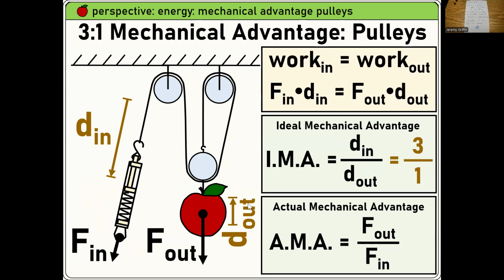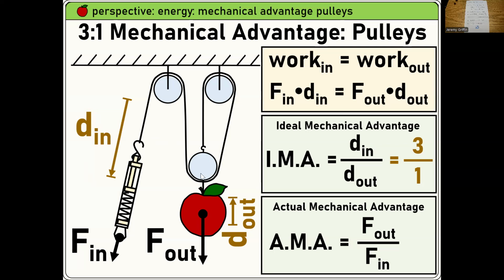All right. Here, let's do an example. Suppose this object right here weighs 24 newtons, right? 24 newtons. What is the tension in the string? What's 24 divided by 3? 8 newtons. How much force do you have to pull with to lift it? 8 newtons. Suppose you're really weak. I can only pull with 8 newtons. Can you lift a 24 Newton object? Yeah, you can just lift this. Right? Now, what's the catch? The catch is you have to pull lots and lots of string.